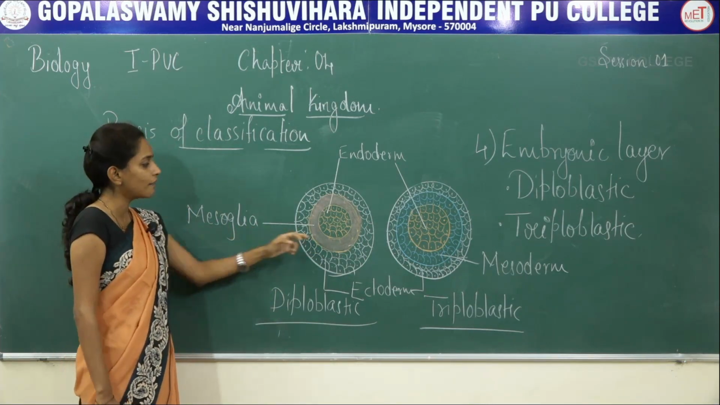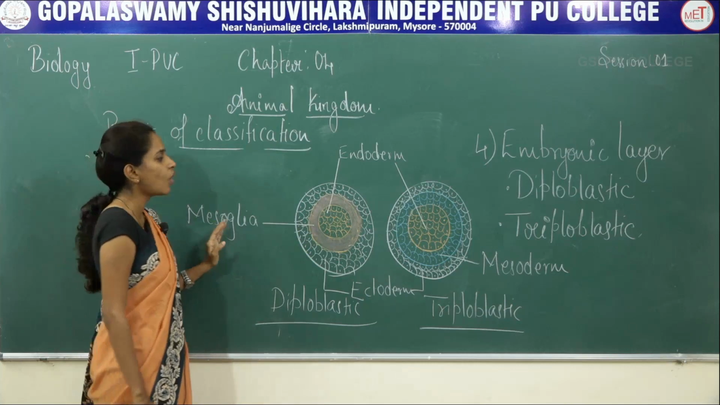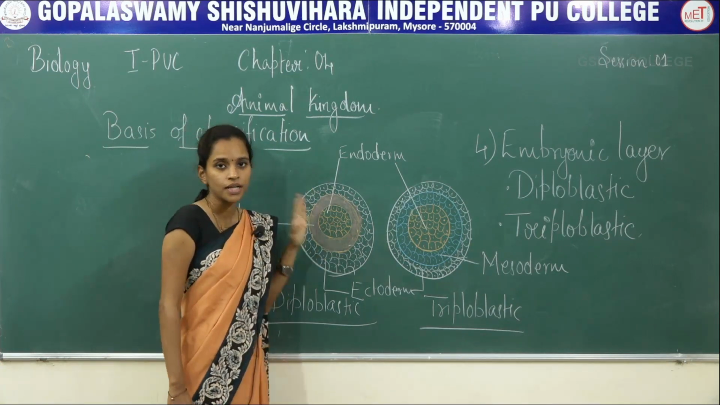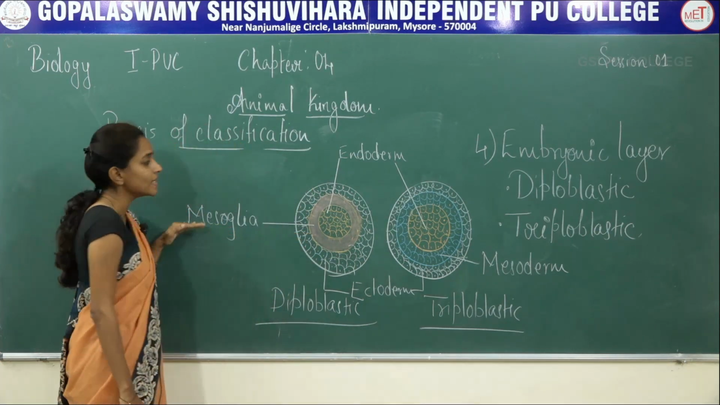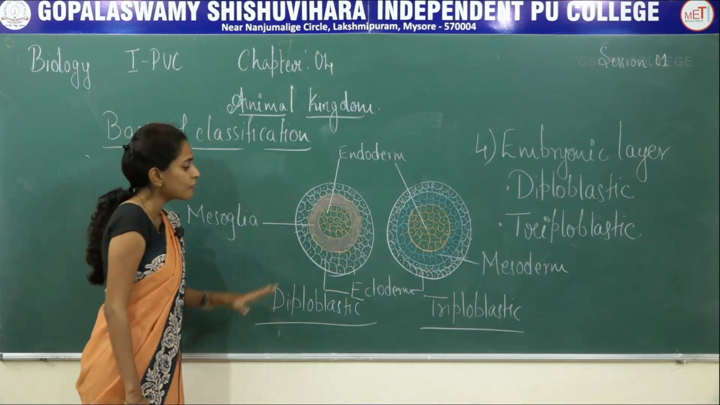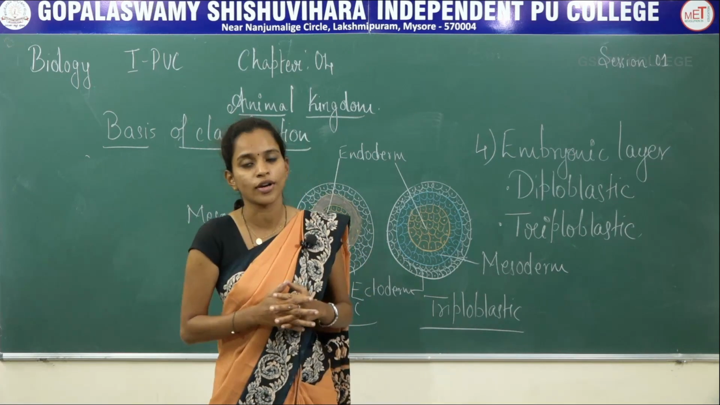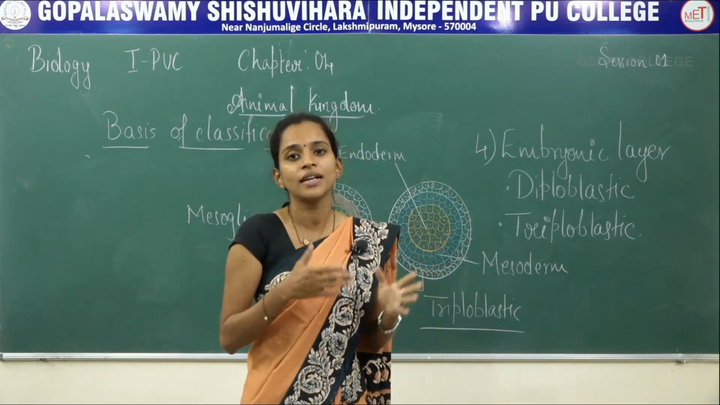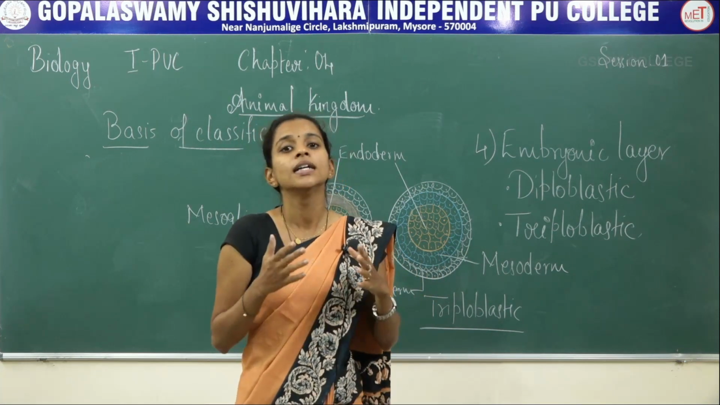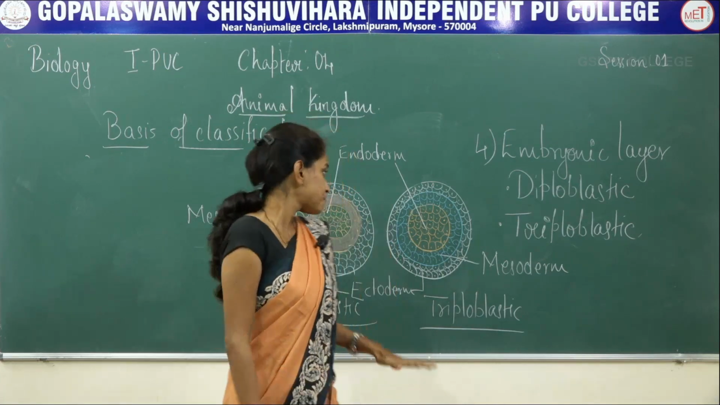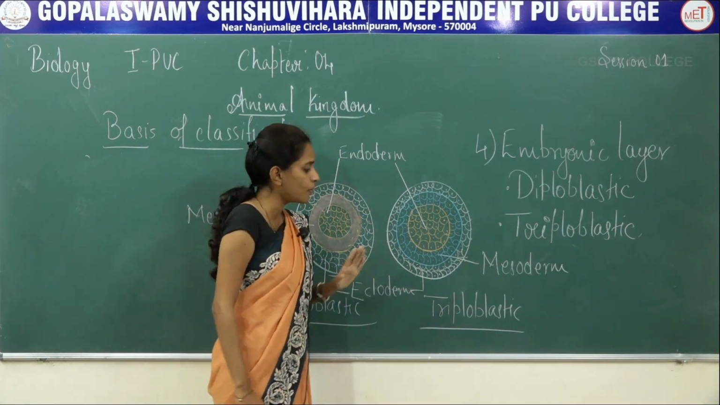So this is not a complete perfect layer, but it normally separates the ectoderm from the endoderm, which is called mesoglea. This type of diploblastic layer you can find in all the smaller organisms which come under phylum Porifera, Coelenterata, Ctenophora, etc. Next is triploblastic.